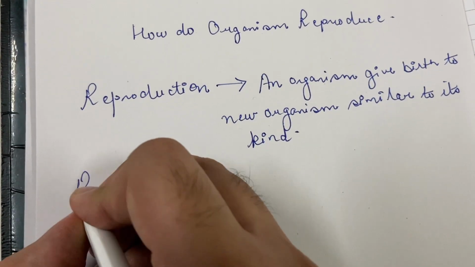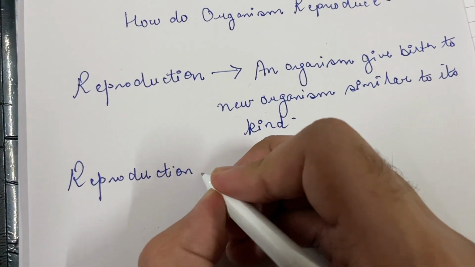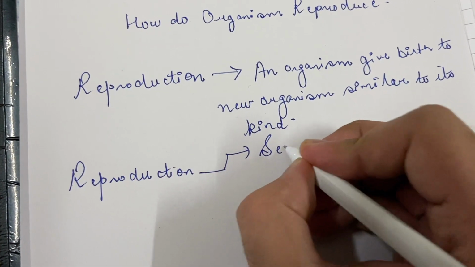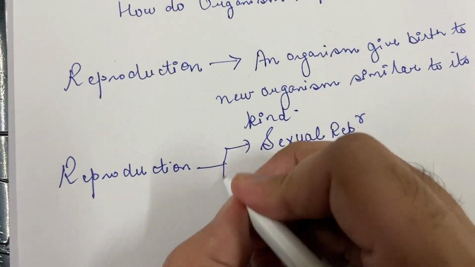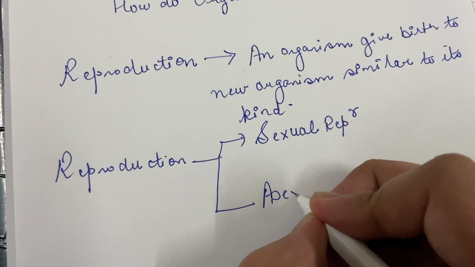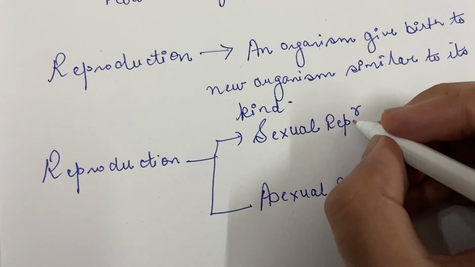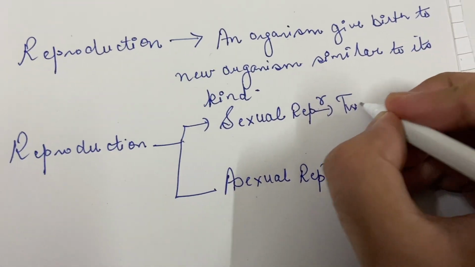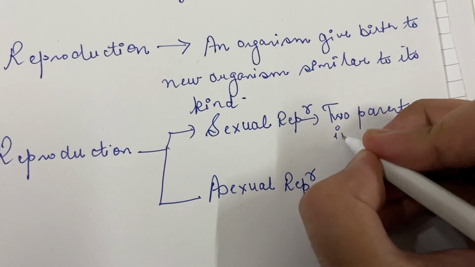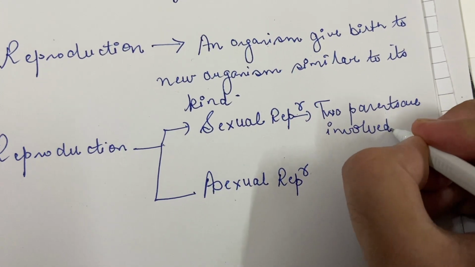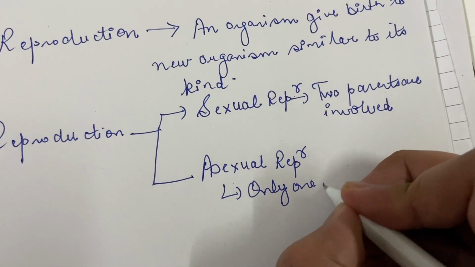There are two types of reproduction. Reproduction is of two types: sexual reproduction and asexual reproduction. In sexual reproduction, two parents are involved, whereas in asexual reproduction, only one parent is involved.